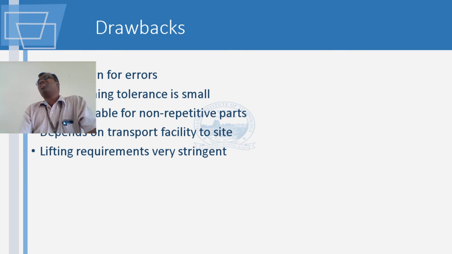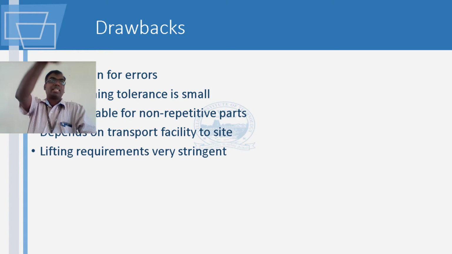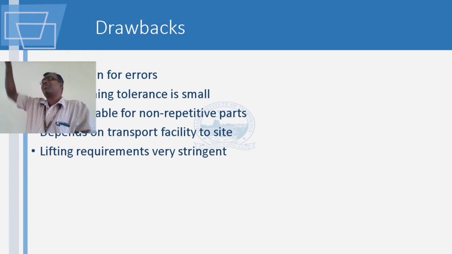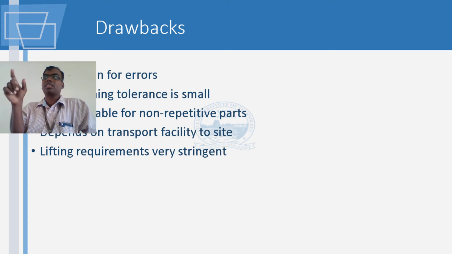Second, if you do not have repetitive elements, it is not going to make a profit. What do I mean by repetitive elements? If you look at a channel like a drain, the same profile is there for maybe kilometers in length. So if you have a unit which makes a precast drain, it's going to be beneficial.